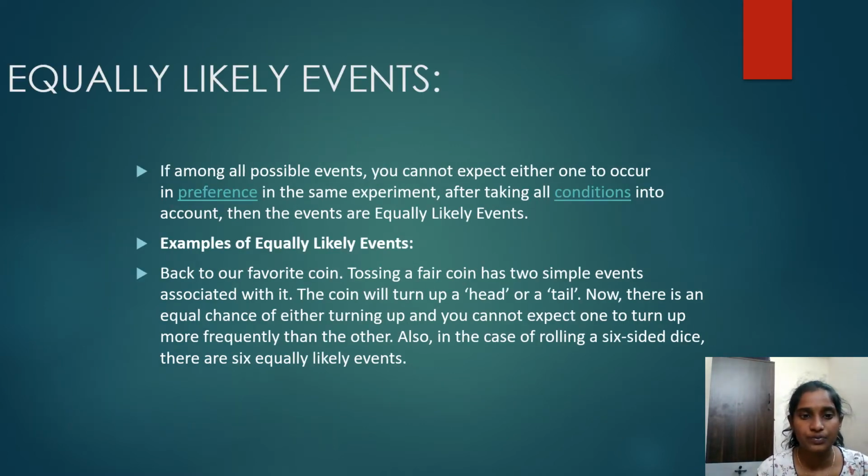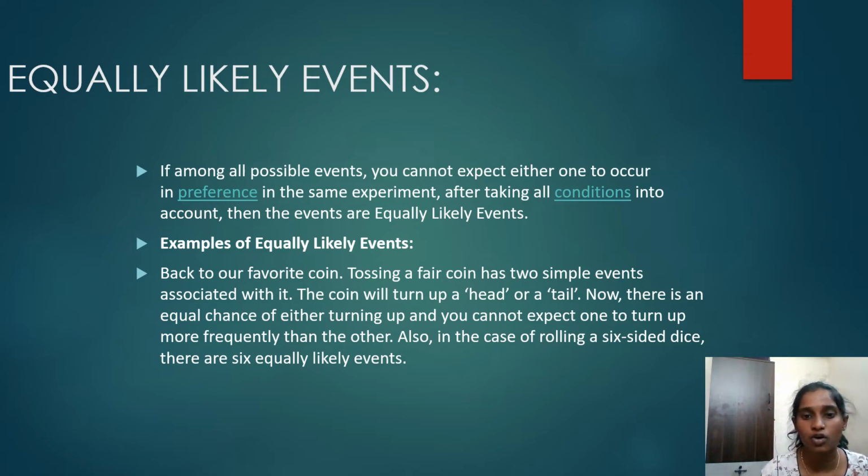Equally likely events. If among all possible events, you cannot expect any one to occur in preference to the others in the same experiment, after taking all conditions into account, then the events are equally likely events. Let us see some examples of equally likely events. Back to our favorite coin.